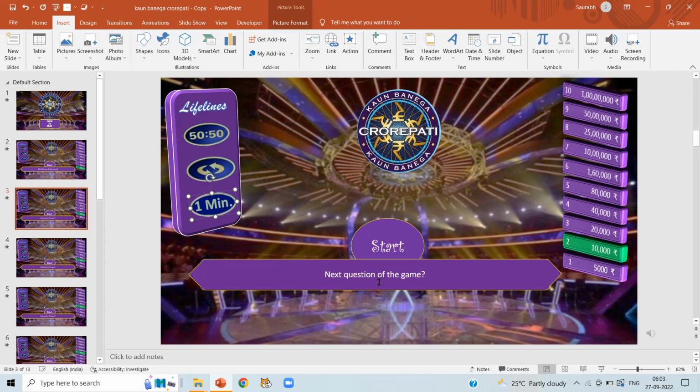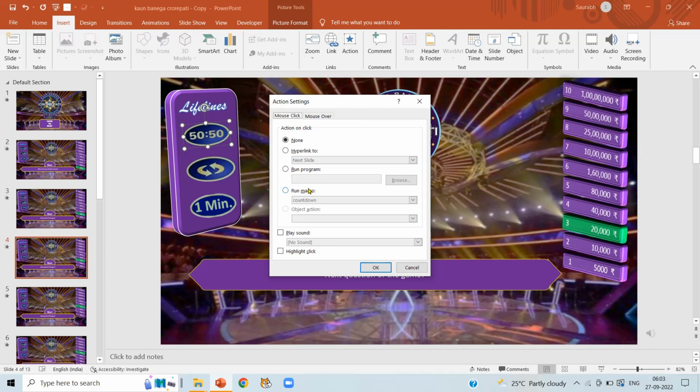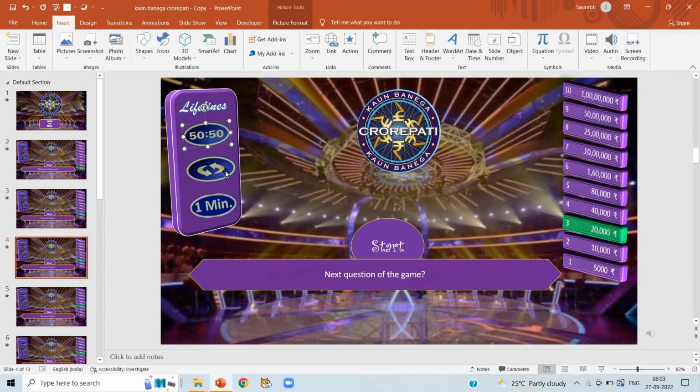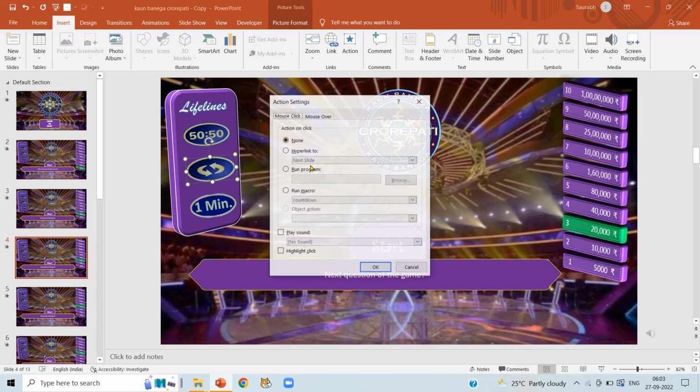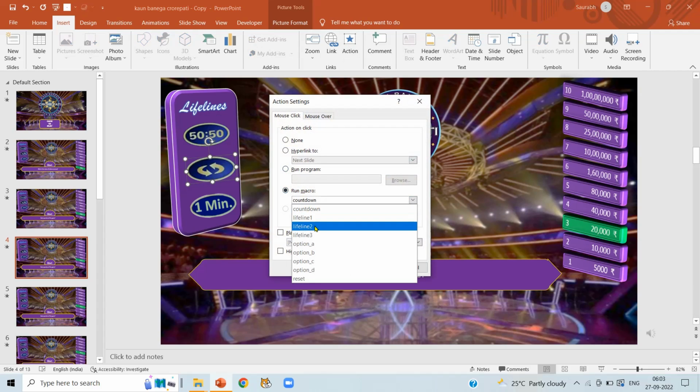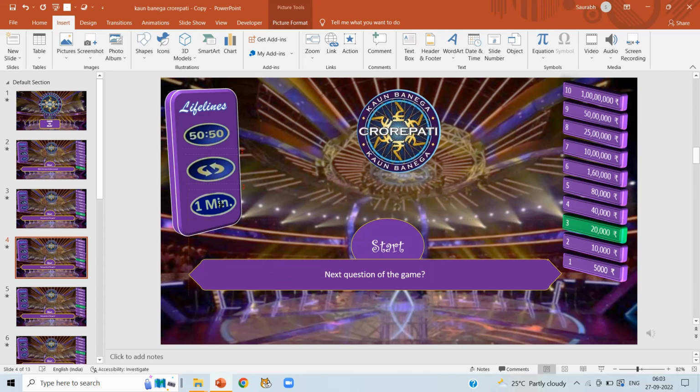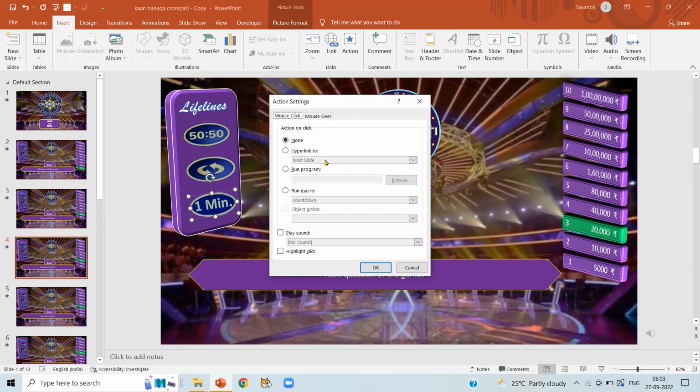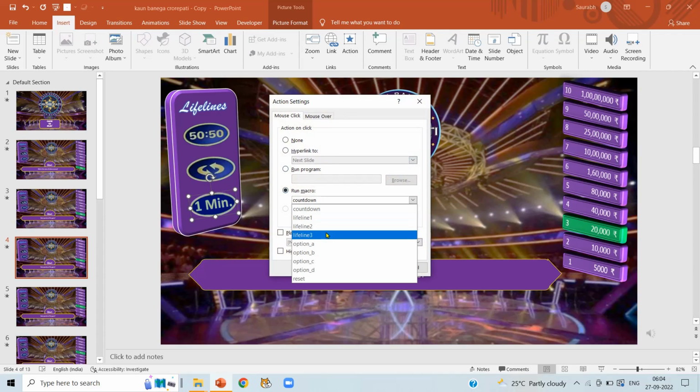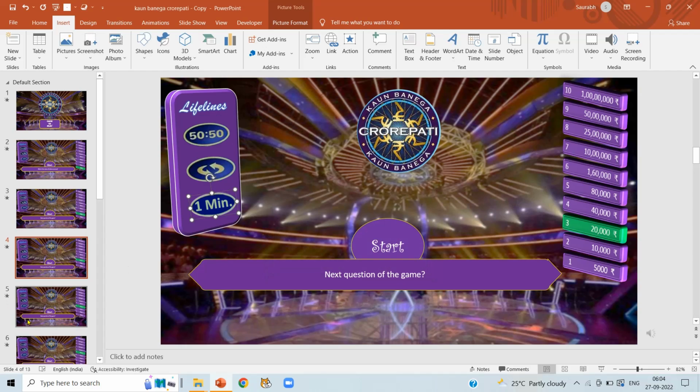Now select our slide number 4. Click on our first lifeline, action, run macros and select lifeline 1 and click on OK. Now select the second lifeline, click on action, run macros and select lifeline 2 and click on OK. Now select the third lifeline, click on action, run macros and select lifeline 3 and click on OK.